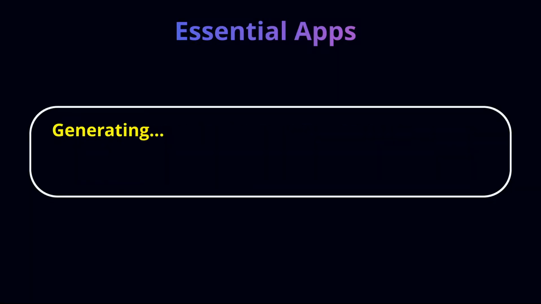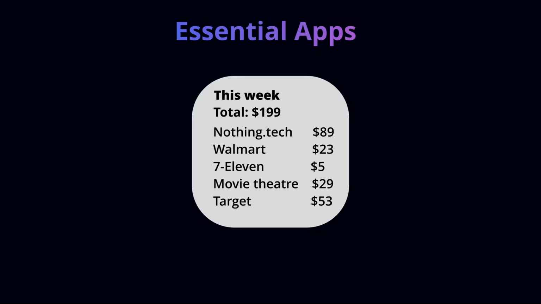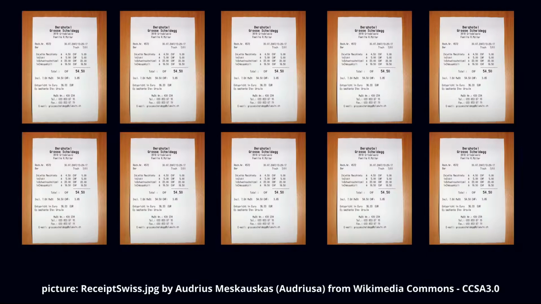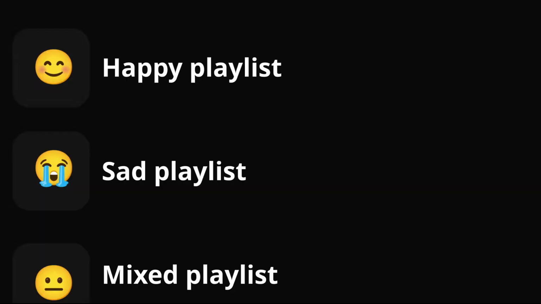So here are some examples that Nothing talked about on their website that this could do. A finance PDF that it creates every single week, like a widget on your home screen, and then it will take all the receipts in your camera roll and put it together into one bill. Another example is a mood tracker where every time you unlock your phone, you put in your mood and it will create a playlist based on the mood you're currently in, which is actually also pretty exciting. Maybe it doesn't create the playlist, maybe you have just created the playlists and you assign different moods to different playlists. But it's still really cool that AI can do this.